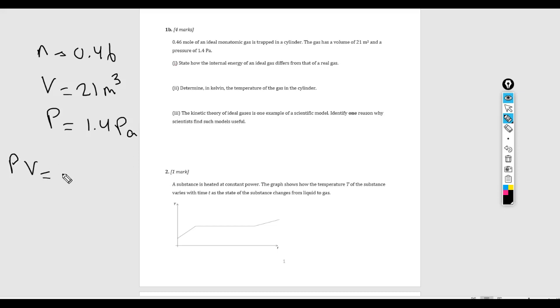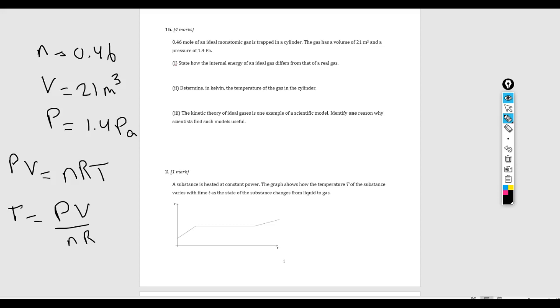The ideal gas law is PV equals nRT. Now, it's important that you show your work when you're doing these problems, and part of that is rearranging the equation for what you're solving for. In this case, we want to determine in Kelvin the temperature of the gas in the cylinder. Keeping in mind, in any equation with temperature in it, it's implied that the temperature must be in Kelvin, because that is the SI unit for temperature. So T equals PV over nR.